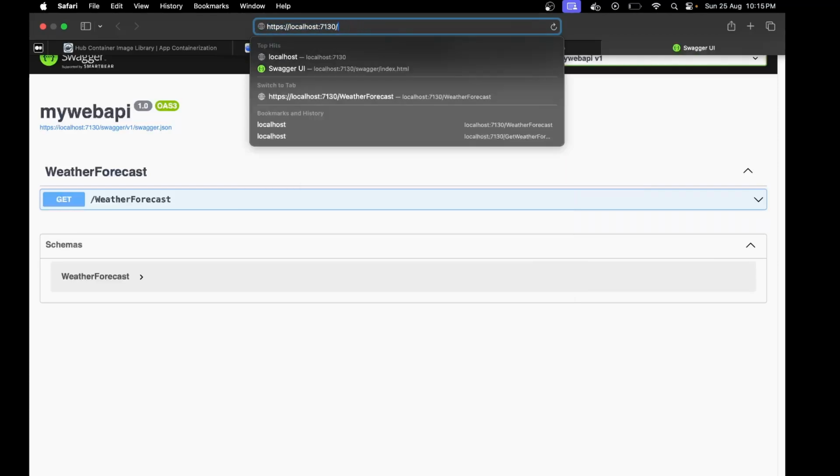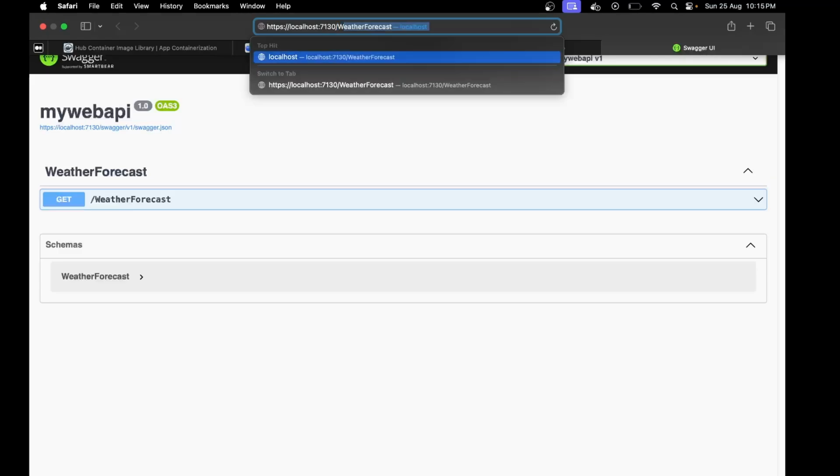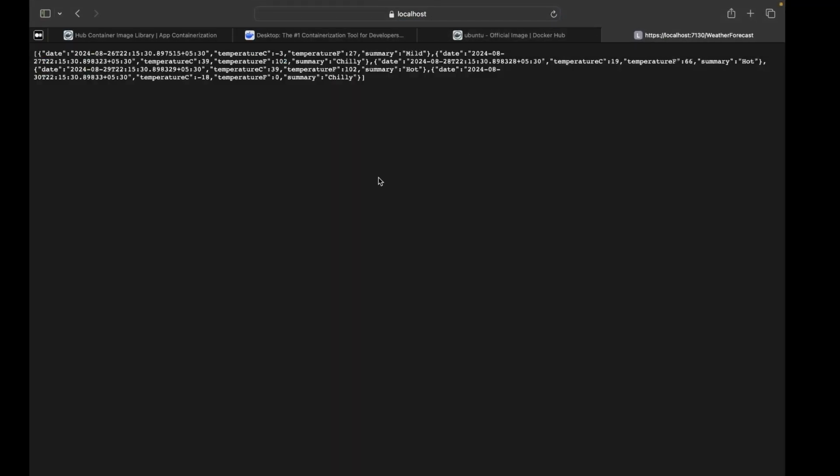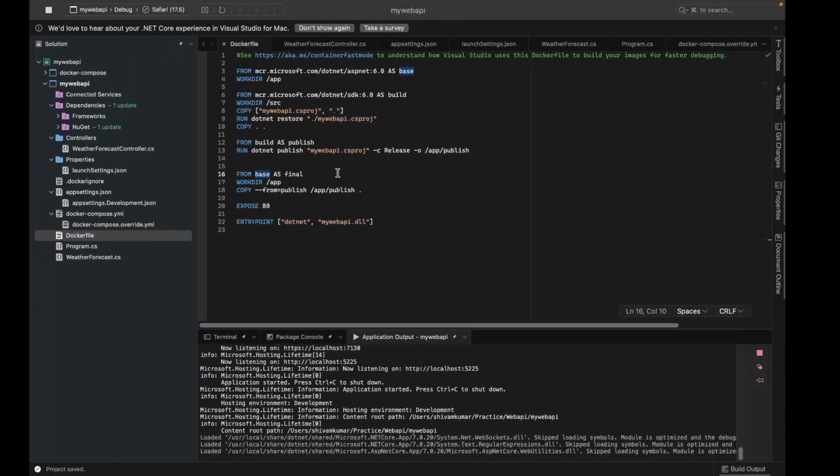So this Web API exposes an endpoint, and when you hit this endpoint, it gives you this static response, right? So this is a very basic web application. Now we want to create an image of this application.